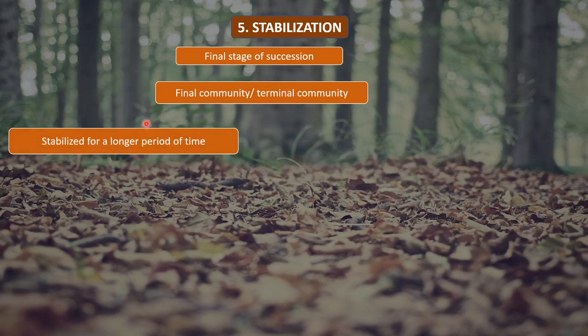There are two things that will happen in the final community in the stabilization stage. The organisms that get established during stabilization will get stabilized in that area for a longer period of time.